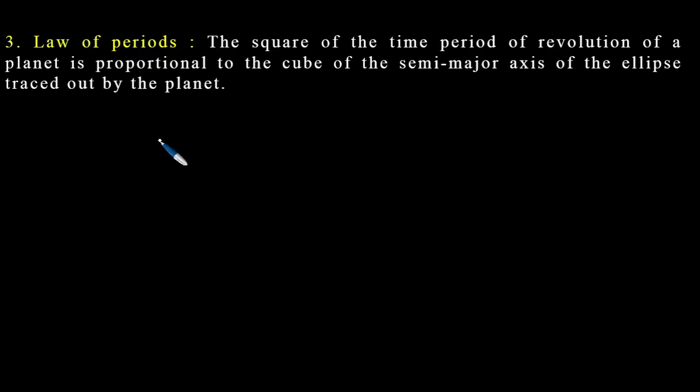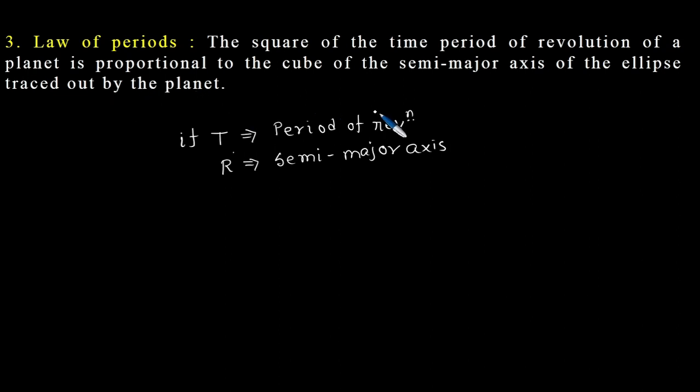So what does this third law, the law of period, say? If T is the period of revolution of the planet around the sun, and if r is the semi-major axis of the ellipse that it traces out around the sun, then by this law we can write that T squared is proportional to r cubed.